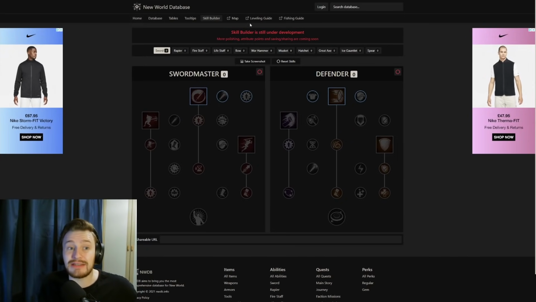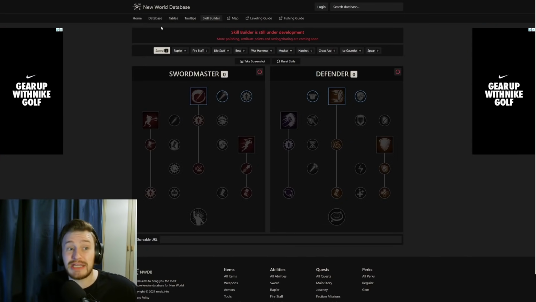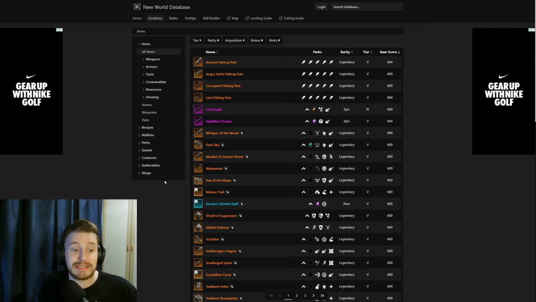But bear in mind that they do have pretty much all the information you would need on this, including on the database. They've got things like the quests, so that you can have a look through those, creatures, gatherables, shops, etc., all of the good stuff. Big shout out to Zaya as well for this, because he's done a lot of work on this. It's a super good website, so that again will be linked in the description for you guys if you want to check it out. Very, very useful. Would highly recommend using it.